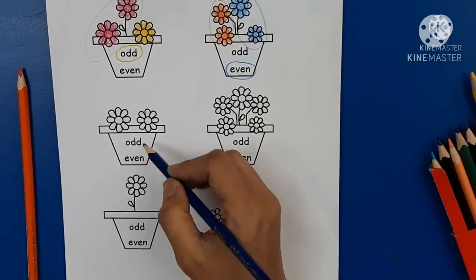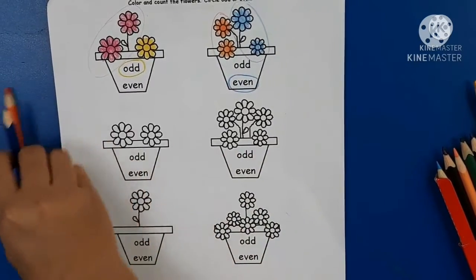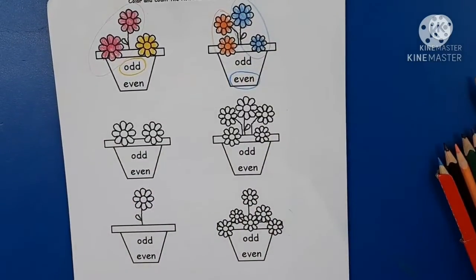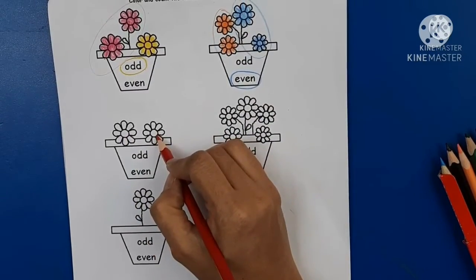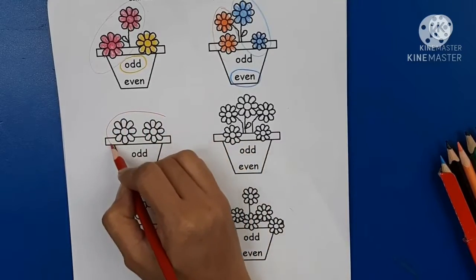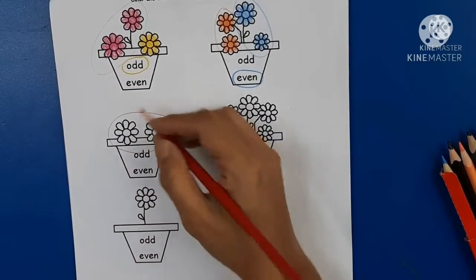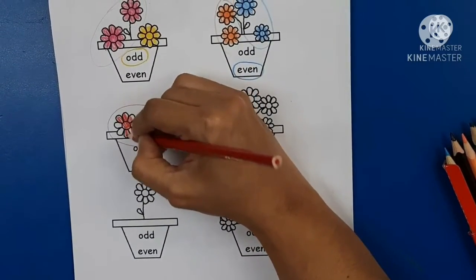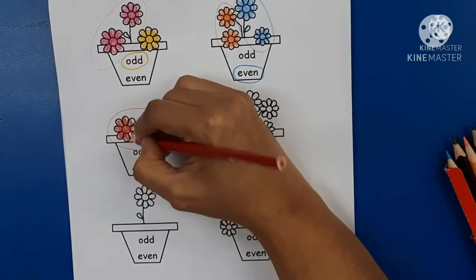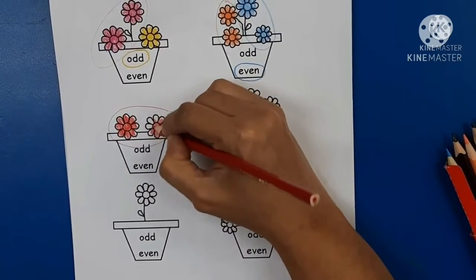Now let's try this third flower pot. Let's see how many flowers we have here. 1, 2. I am going to group these 2 flowers into a group of 2, and I am going to color these flowers in red. 1, 2.